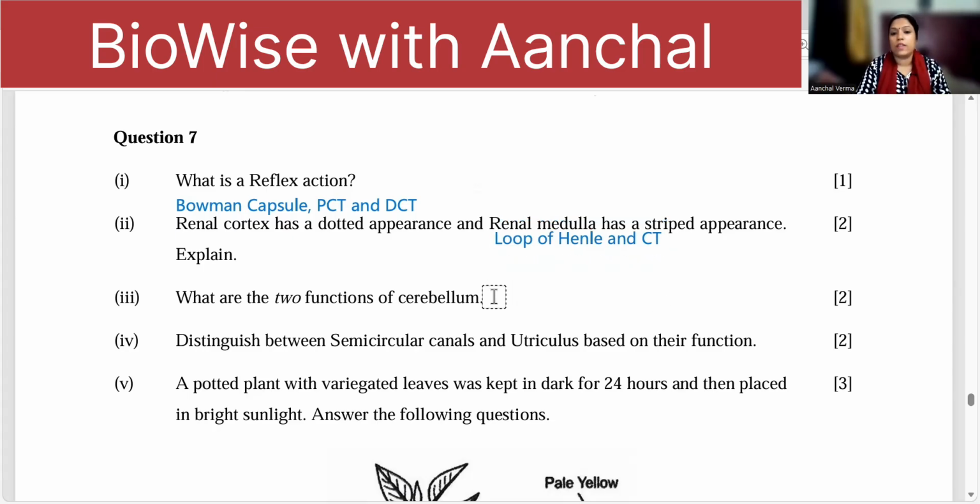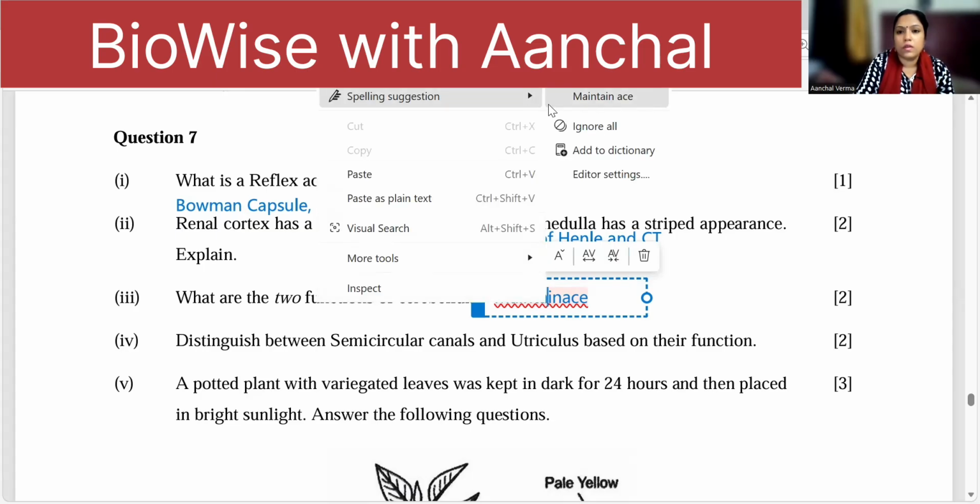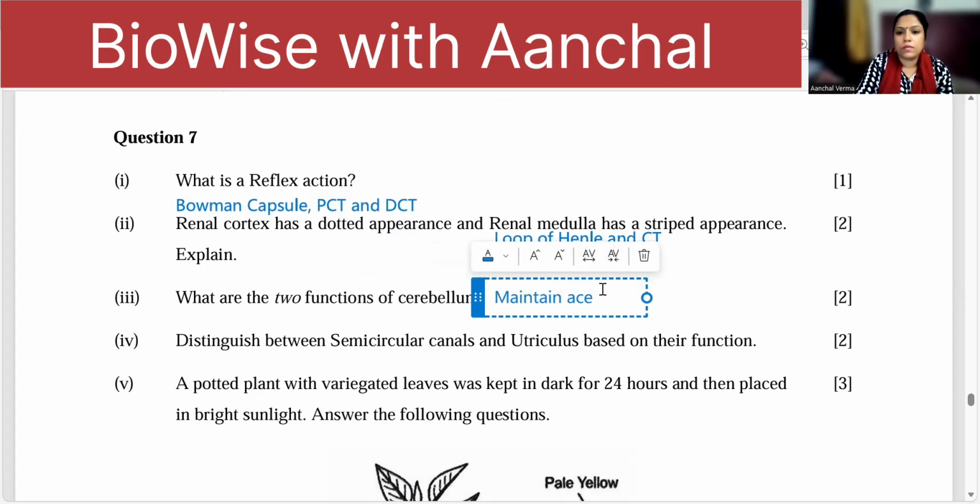Two functions of cerebellum. Cerebellum is maintenance of the body balance and muscle coordination.